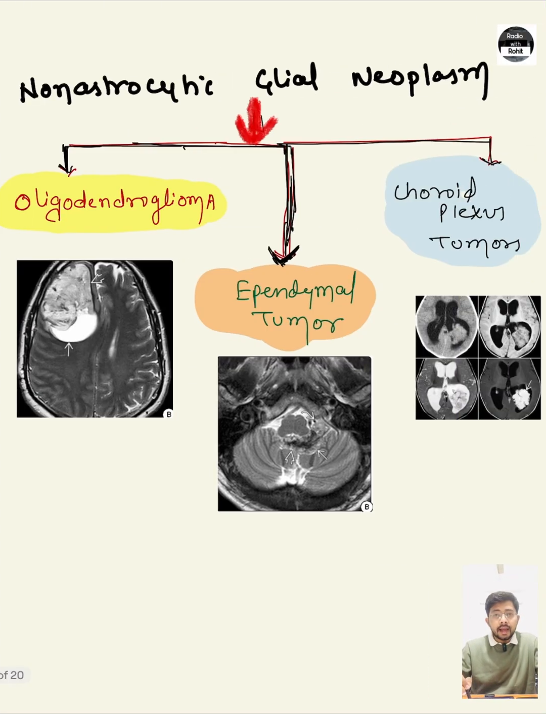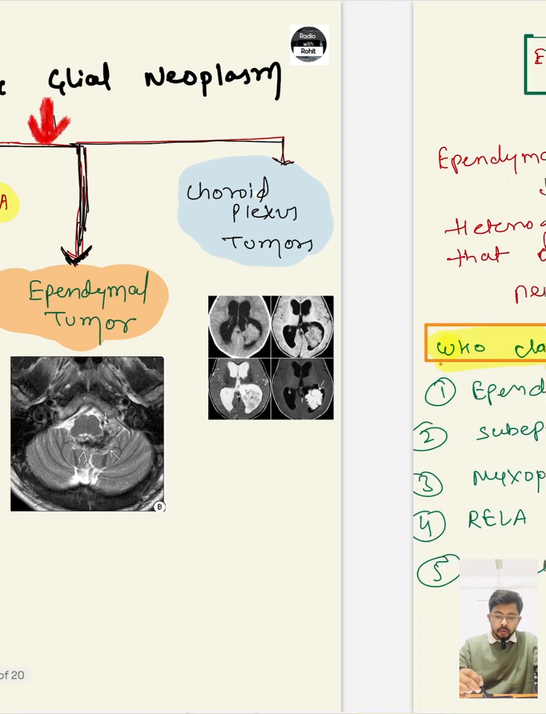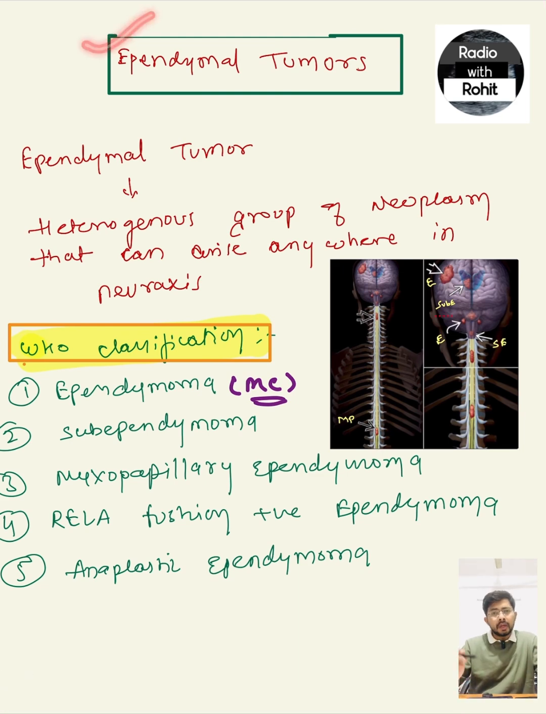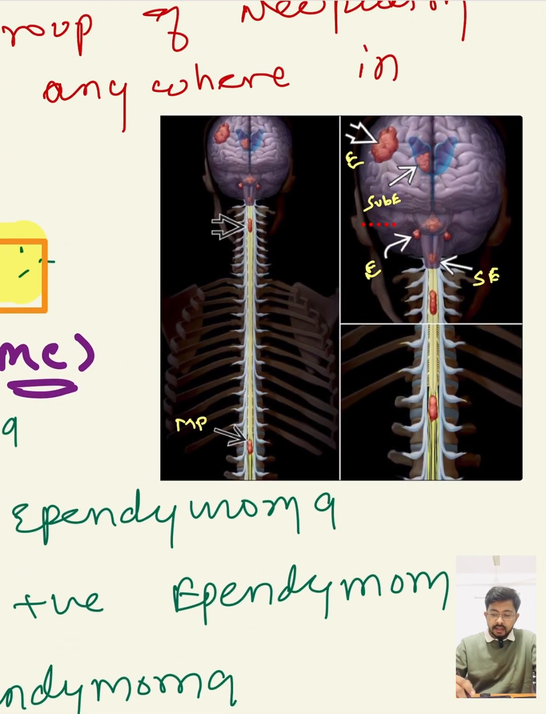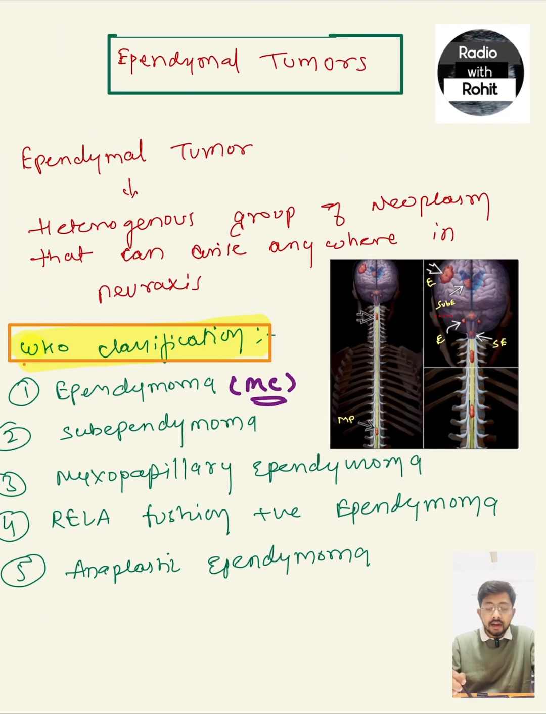So, non-astrocytic glial neoplasms are divided into oligodendroglioma, ependymal tumor, and choroid plexus tumor. Today we are going to discuss the ependymal tumor. Ependymal tumors are a heterogeneous group of tumors which arise anywhere in the neuroaxis. Here we can see that the tumor arises from the supratentorial and also from the infratentorial location. It could be in the frontal horn of the lateral ventricle, or at the level of the obex.